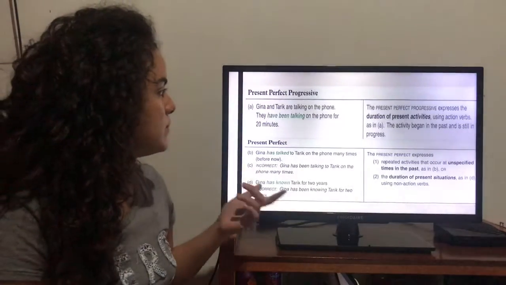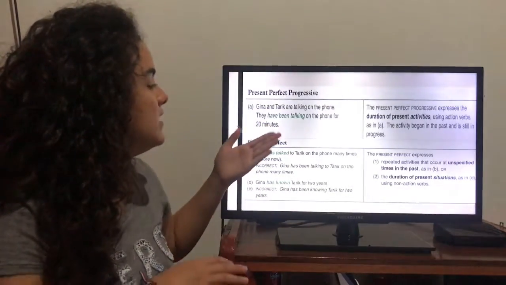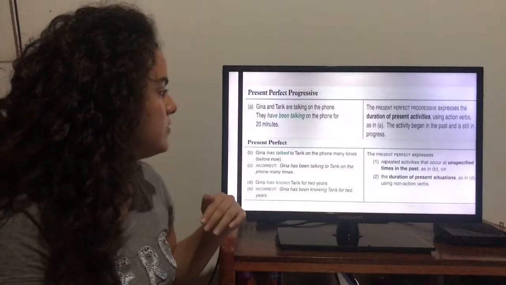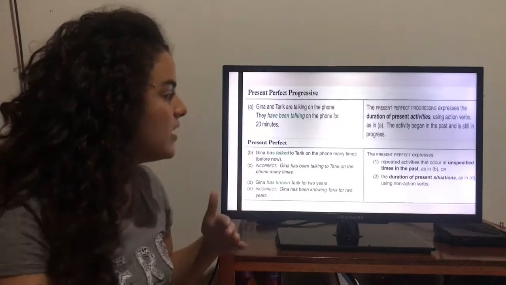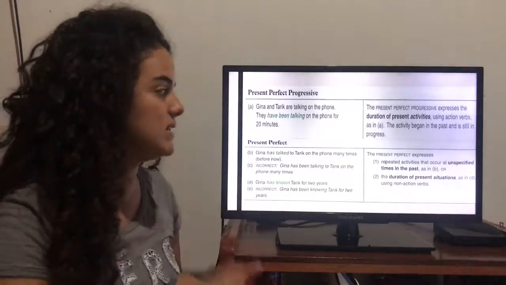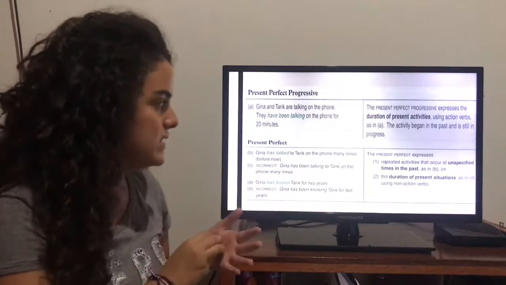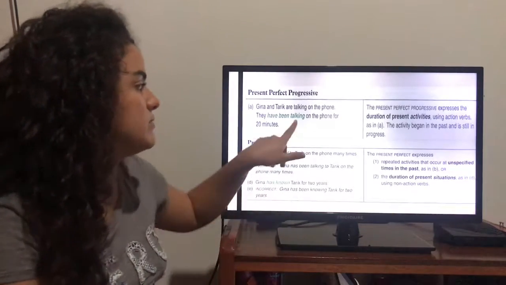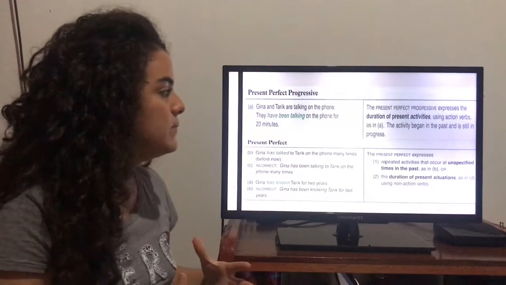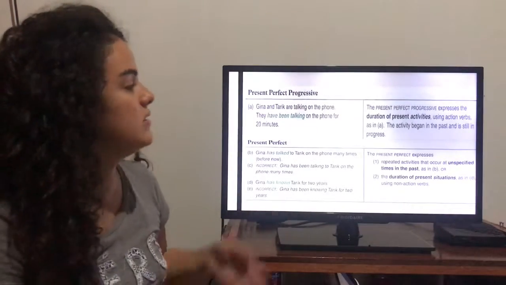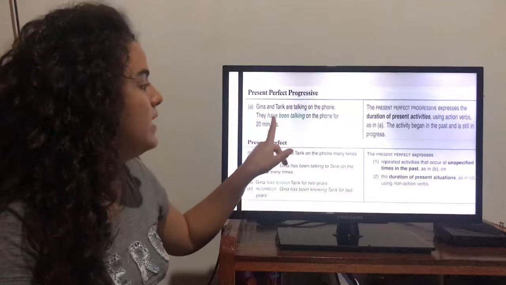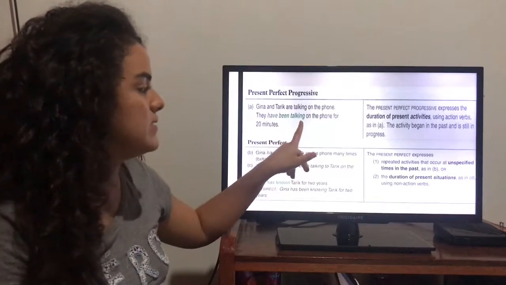Now we have present perfect progressive: Gina and Tariq are talking on the phone. They have been talking on the phone for 20 minutes. This expresses the duration of the activity using the action verb talking. The activity began in the past and is still in process. So we have the same form: have or has plus been plus -ing.